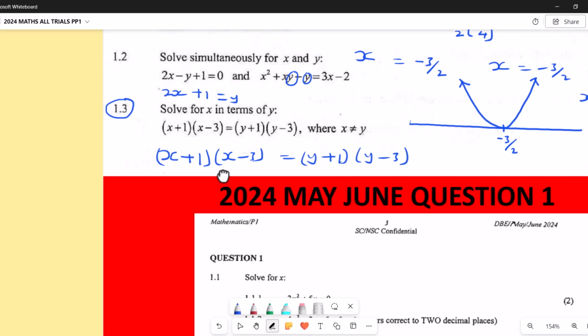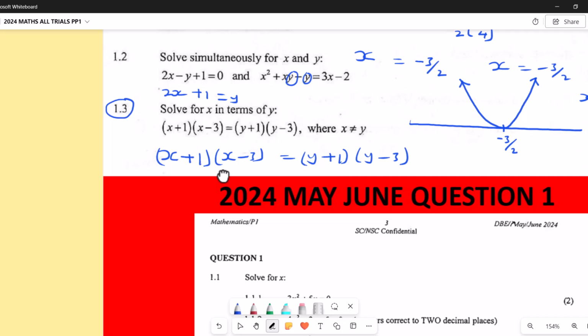Now basically you see this is x plus 1, y plus 1, x minus 3, y minus 3. They say solve for x in terms of y. Because they're in exactly the same positions, it's going to be true for all real values of x and y. I repeat this statement.